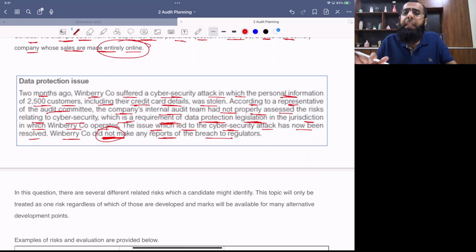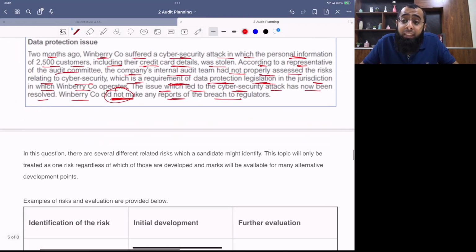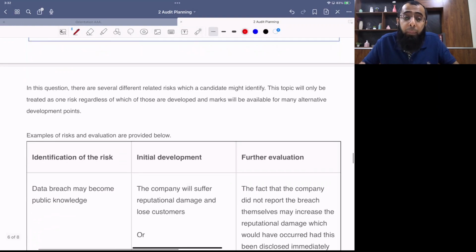I agree that this incident will not happen again, but what has happened, if it comes to the knowledge of the regulator, if it comes to the knowledge of the customers, fines and loss of reputation is a very big risk we are facing. Okay. Now, this was the actual exam scenario. Now, let's see how the examiner has given you some sample points.